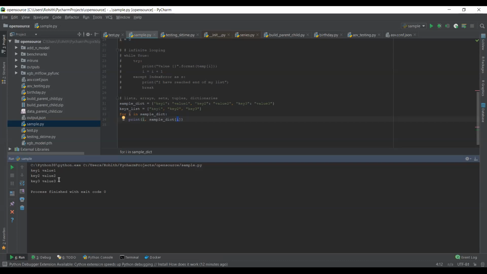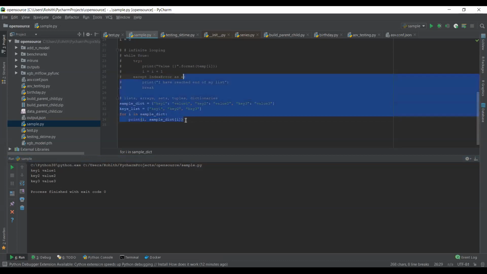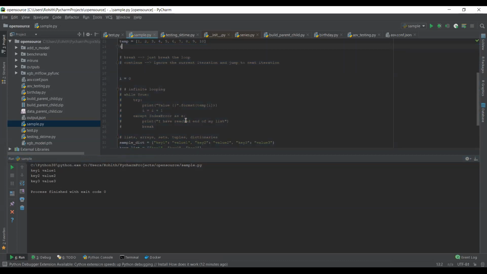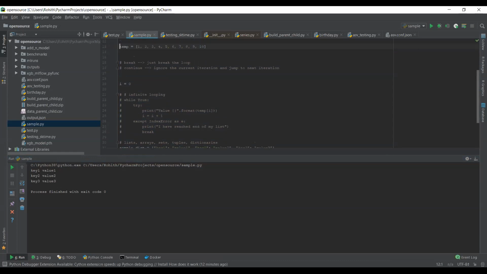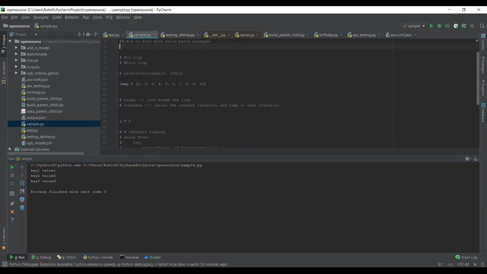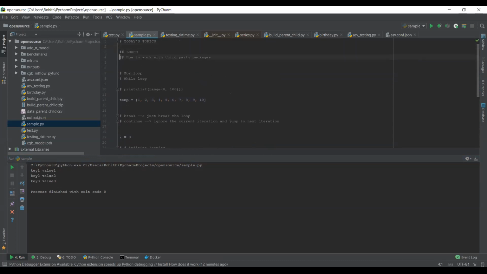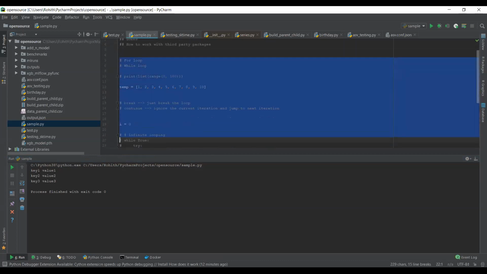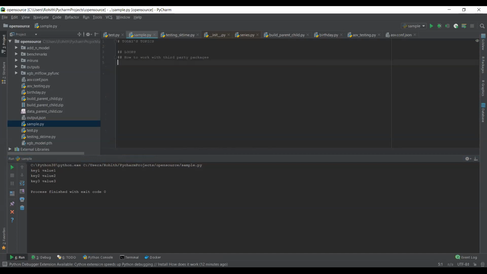In today's session, we have seen looping, infinite looping, different types of looping, for else looping, while looping, etc. And we also saw how to iterate over a list, dictionary, sets, or tuples. Okay, so these are the Python basics. Let's jump into the final topic, which is how do I install and work with third-party libraries. So anyone, what is a third-party library?